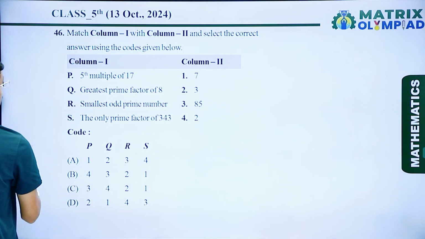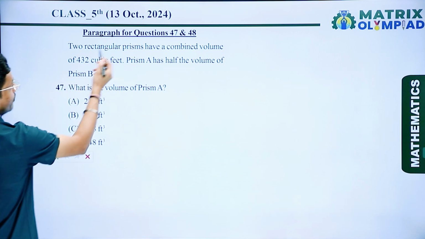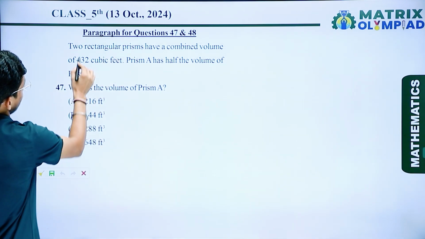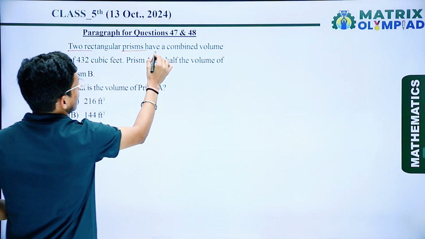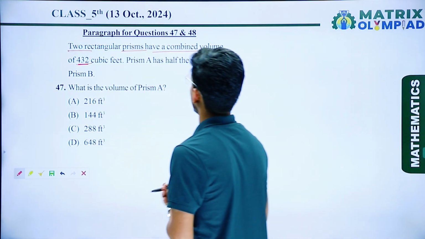So if I talk about the next question, that is based on a paragraph. Here we are given two rectangular prisms having a combined volume of 432 cubic feet.